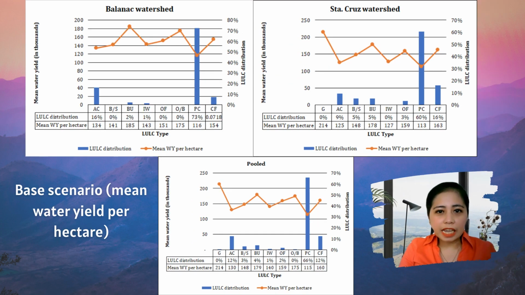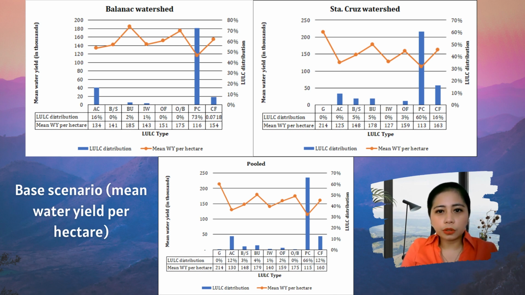However, if we take into account the mean water yield per hectare as shown in the figures in this slide, built-up areas have the most mean water yield in Balanac watershed, which is about 184,730 millimeters per hectare. In Santa Cruz watershed, however, grassland has the most mean water yield at 214,120 millimeters per hectare, despite having a land cover distribution of less than 1%.